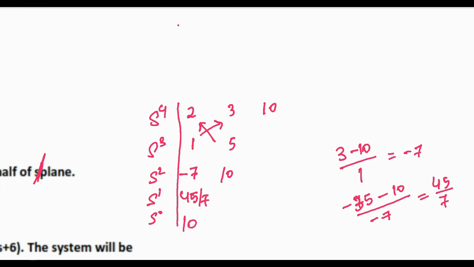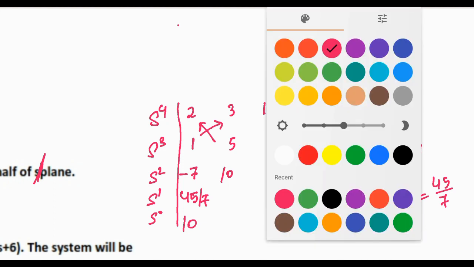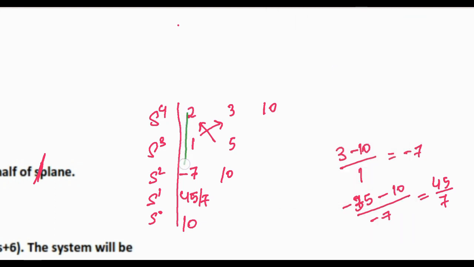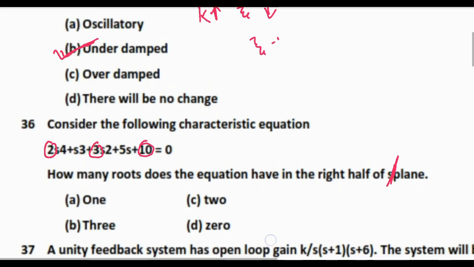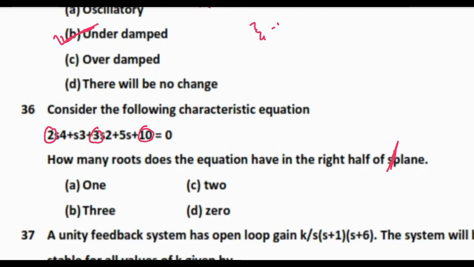So here the sign changing occurs two times. First from positive to negative, and from negative to positive, so two times. As the sign is changing two times, there will be two poles in the right half of S plane. So answer is 2.